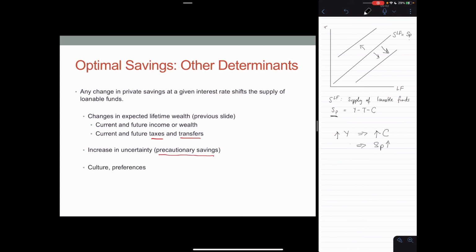Culture and preferences can also have an effect on savings. More future-oriented or patient societies will save more, although we might want to consider how the presence or absence of social security nets affect these. So as a culture, if you're becoming more patient or future-oriented, the supply of loanable funds will shift to the right.